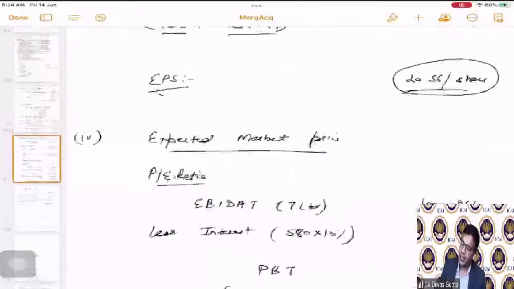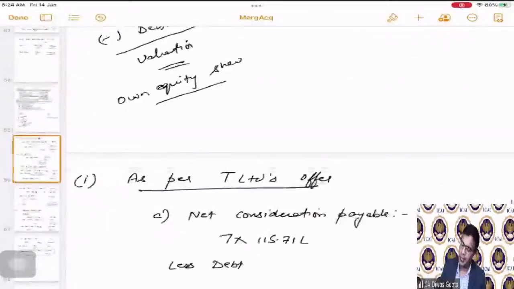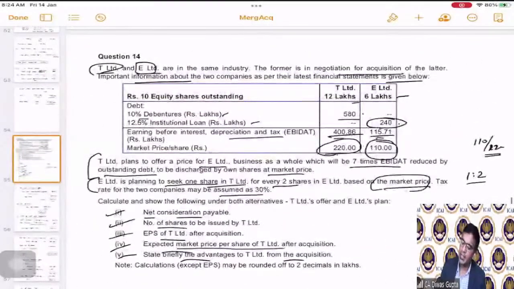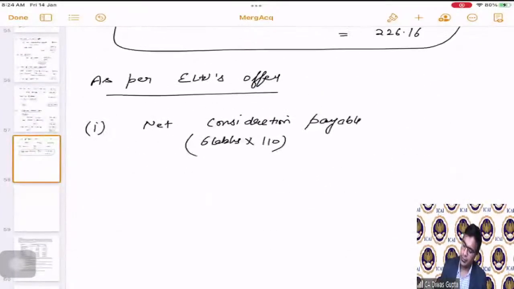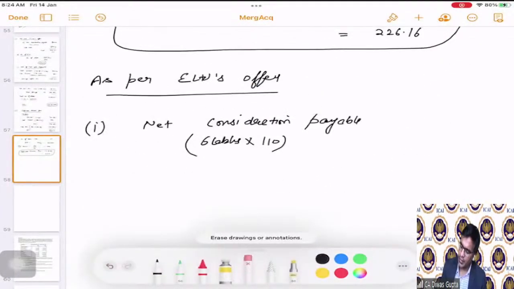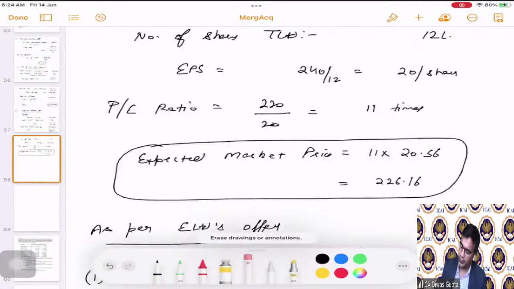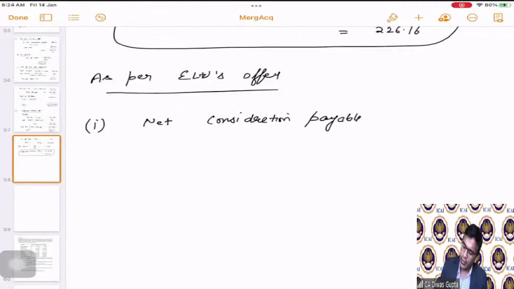How have we calculated the 6 lakhs? Or there is another way to look at it, okay, I'll tell you. Let us ignore this 6 lakhs into 100 by 10, correct? See, what are the total number of shares of E Limited? E Limited's shares is 6 lakhs, correct?